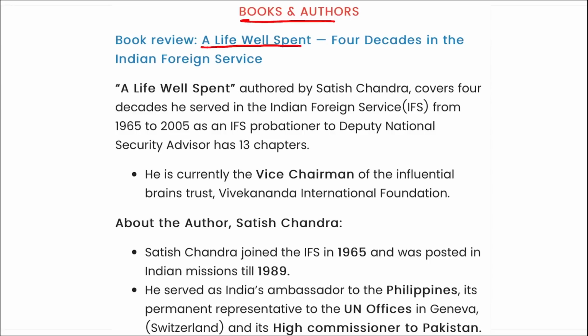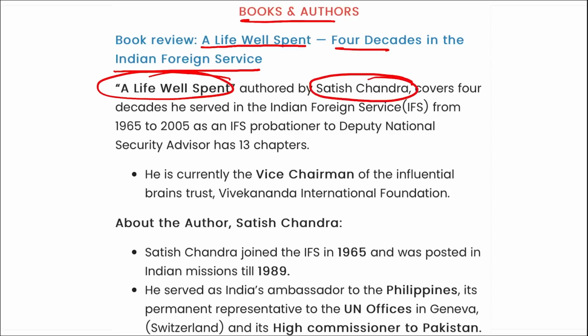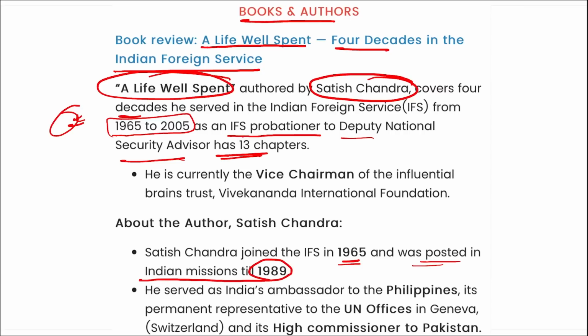Next is books and authors. Recently, A Life Well Spent: 4 Decades in Indian Foreign Service. This book has been authored by Satish Chandra. Correct? He covers 4 decades, serving in the IFS from 1965 to 2005, from IFS probationer to Deputy National Security Advisor. The book has 13 chapters. Satish Chandra joined the IFS in 1965 and was posted in the Indian missions till 1989.